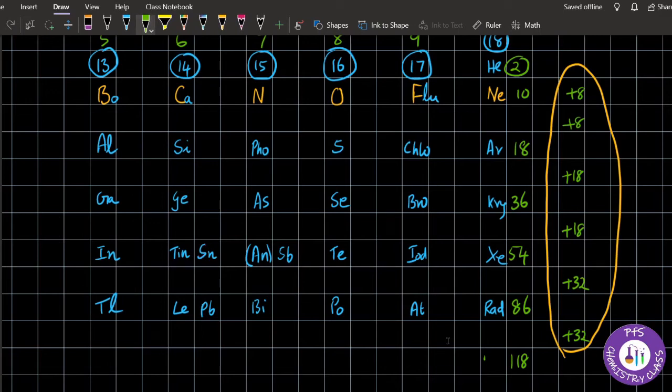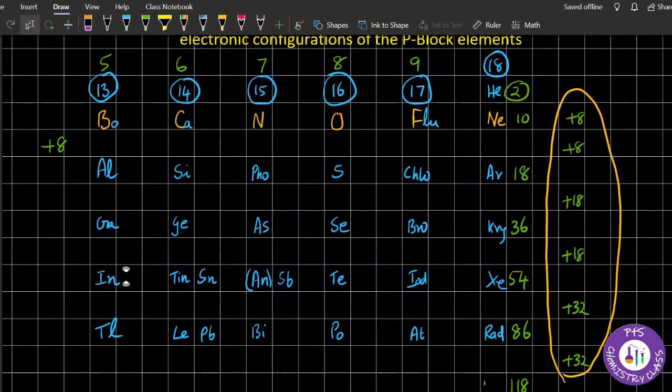Now we will come to the 13th group. If you see the 13th group, from boron you have to add 8. Boron is 5, so you add 8 and you get aluminium, which will be 13. 8 plus 5 is 13. Then if you see here, it will be 18.